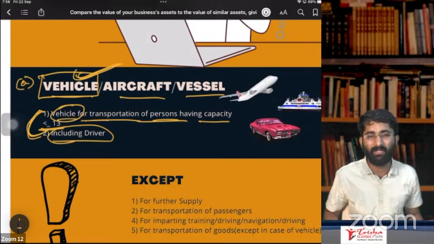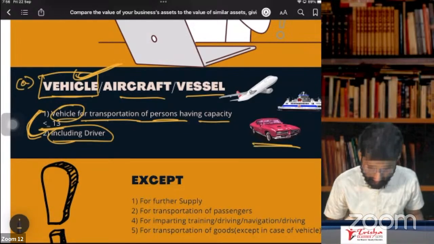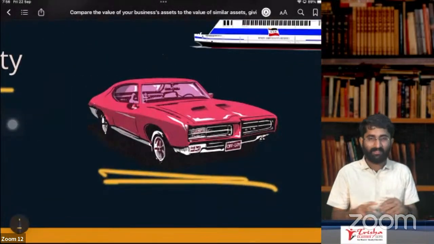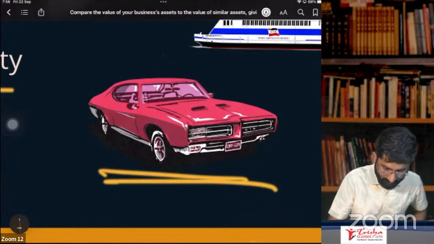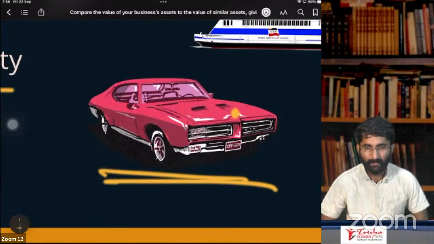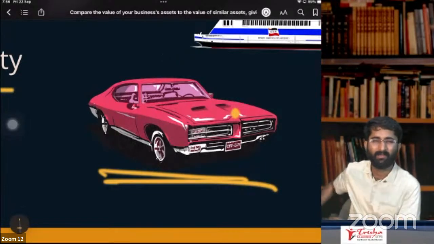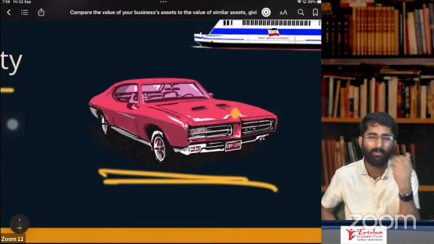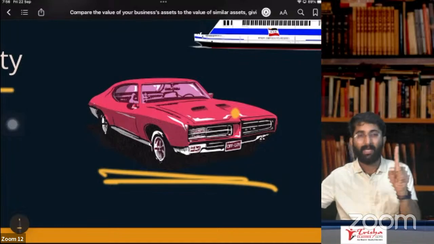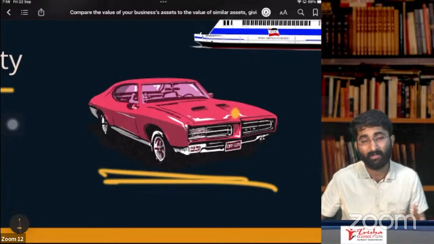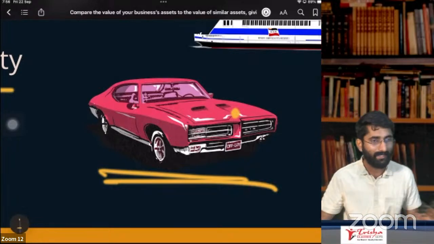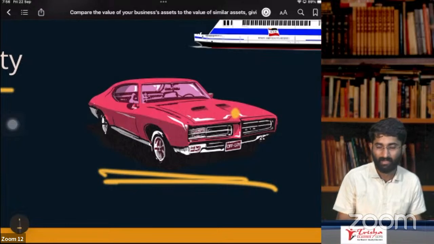I am purchasing a Benz car, Mercedes Benz, purely for my business purpose. Will I get ITC? No, I don't get ITC, because it is a motor vehicle for transportation of persons, whether used for business or not, and the seating capacity is less than 13. In that case, ITC is blocked here.